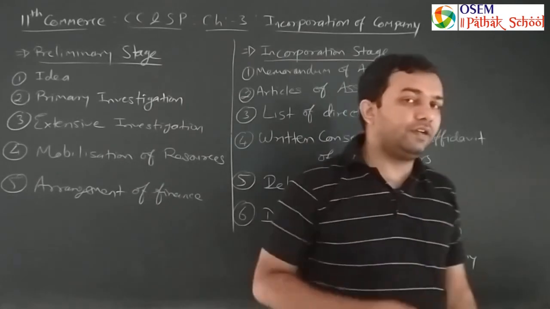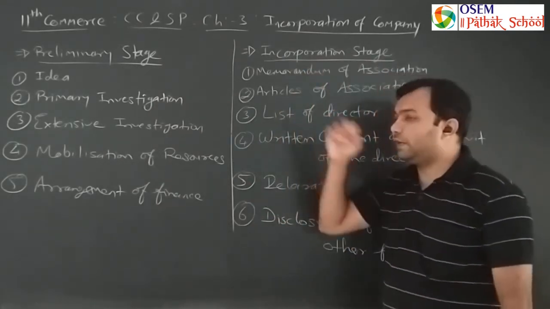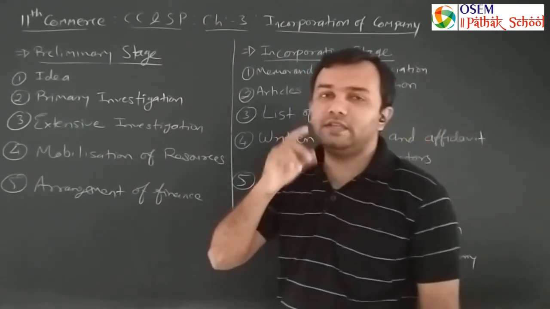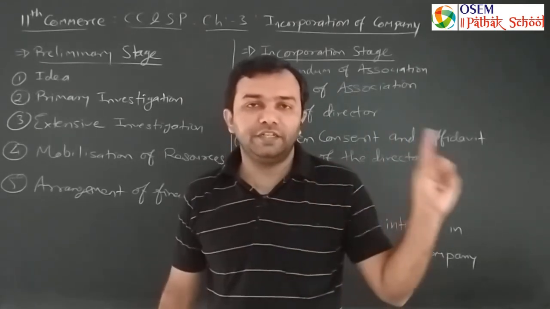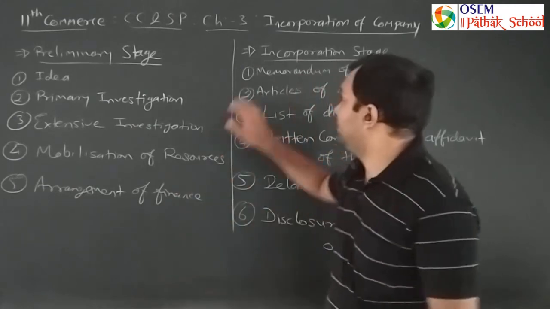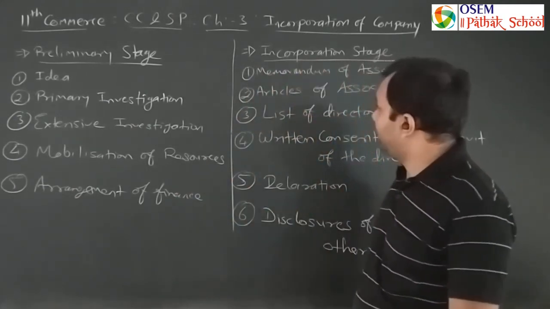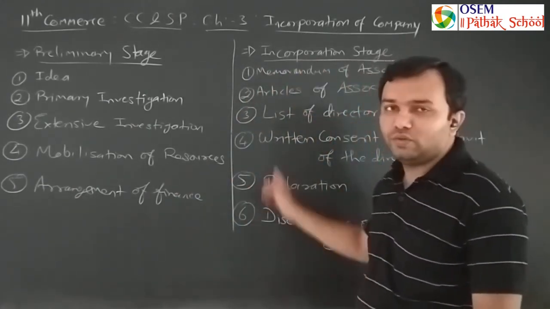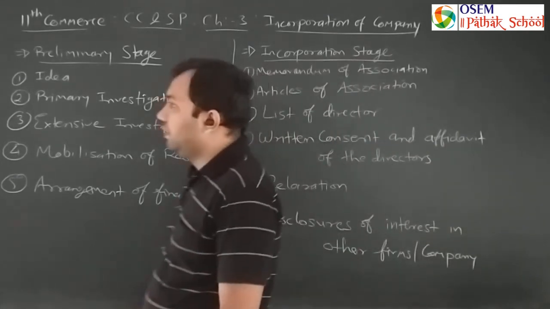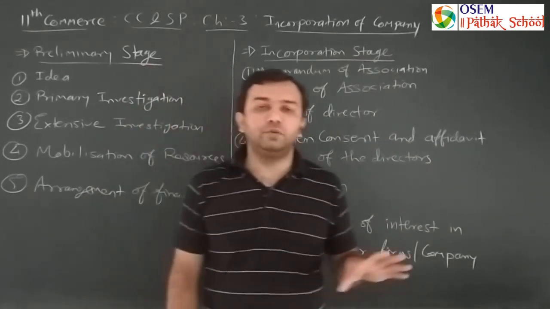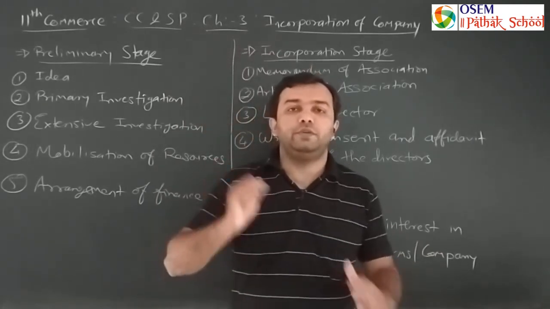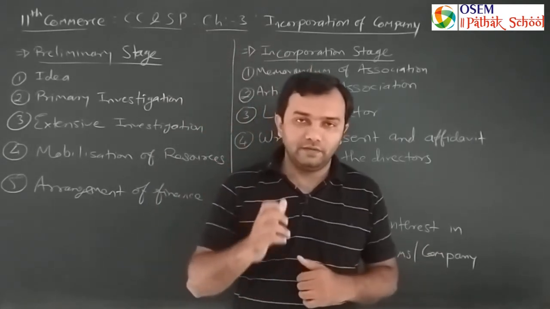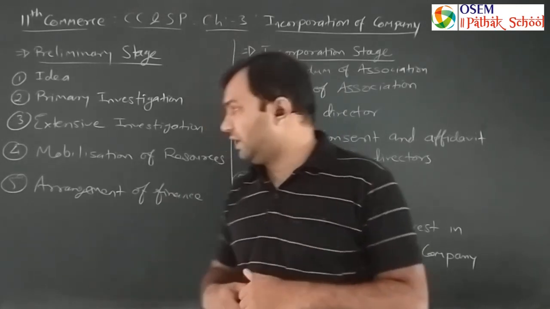And with this incorporation certificate, the register of the company also issues one number called the corporate identity number. This number must be stated in the incorporation stage. So these are all the processes of the company up to the incorporation, up to the end of this chapter. So I hope you will find this lecture very knowledgeful.